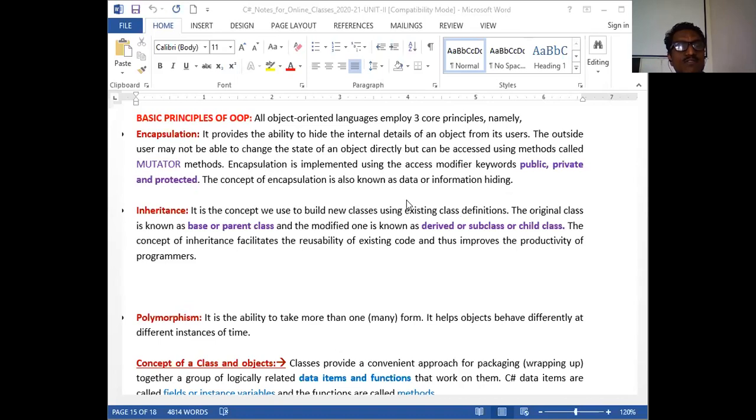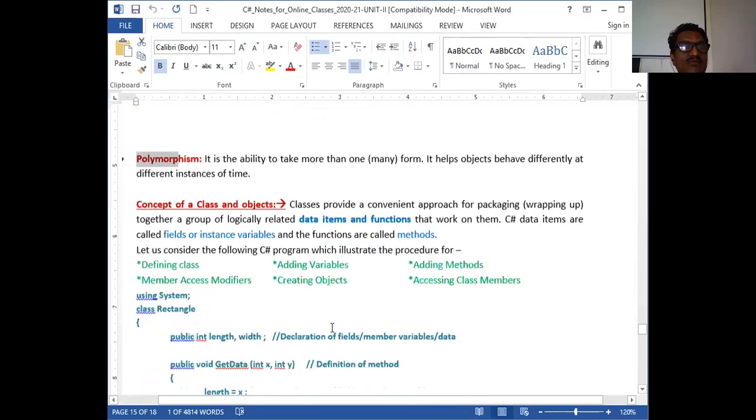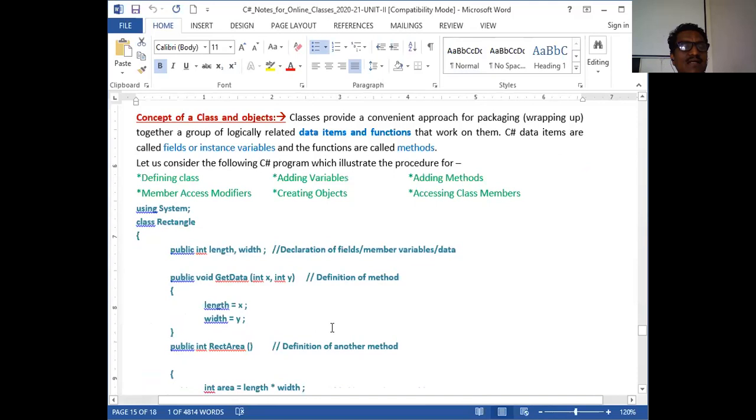So last time we discussed the basic principles, that is, the building blocks of object-oriented programming. I can say these concepts, or these principles, are the pillars of object-oriented programming. In any object-oriented programming language you study, encapsulation, inheritance, polymorphism, all these things are very important. Now, let us see what exactly a class is all about, the concept of class and objects here.